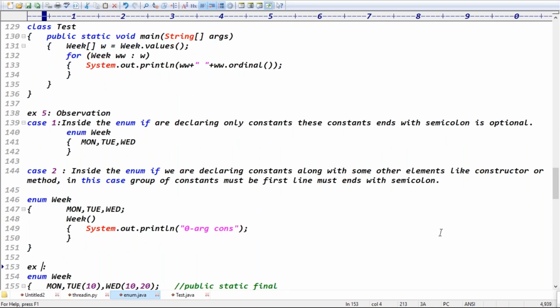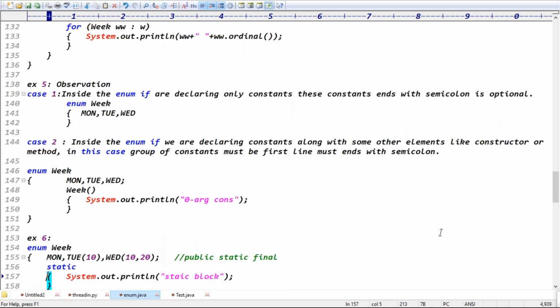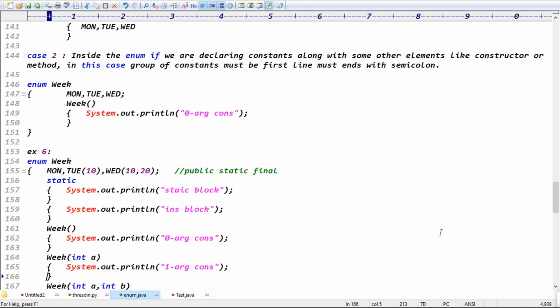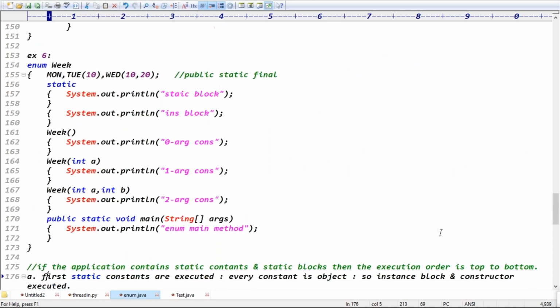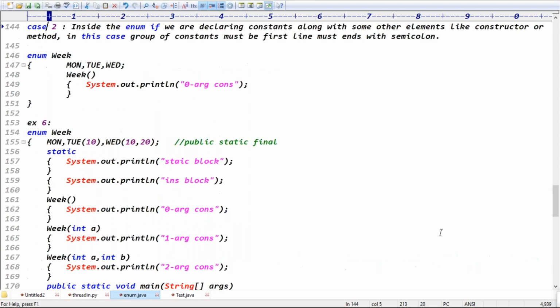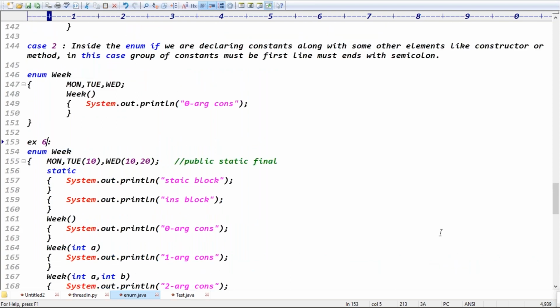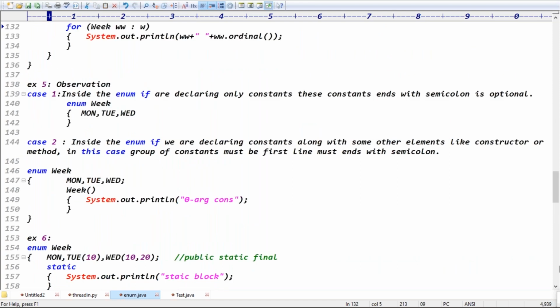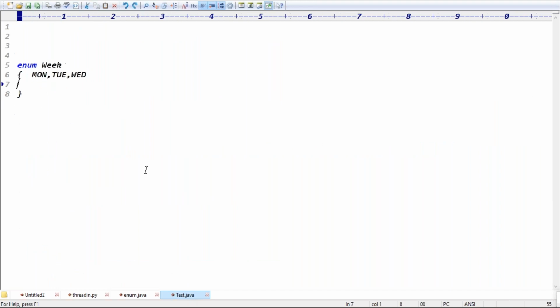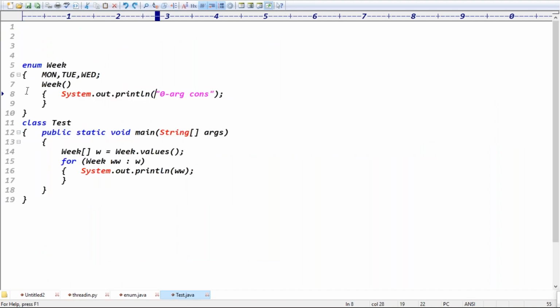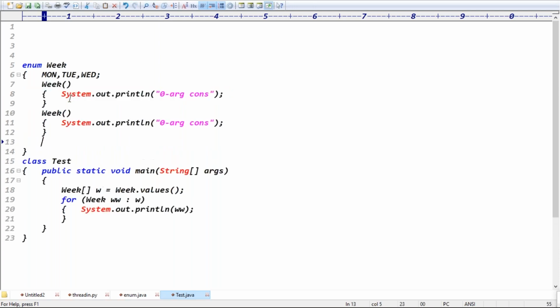Good. Now example 6, if you see. Previously, inside the enum, we declared a zero argument constructor, right? Exactly. Sir, I don't want a zero argument constructor, I want a parameters constructor. If you want a parameters constructor, we can declare it, it's not a problem. In the previous example I declared a zero argument constructor, but now I want to declare parameters constructors, guys.